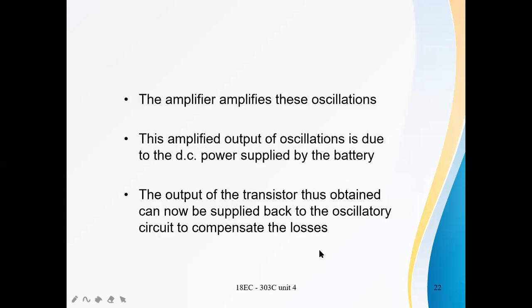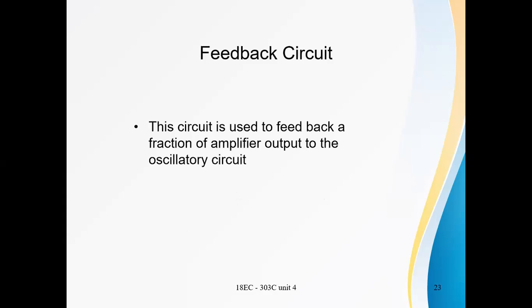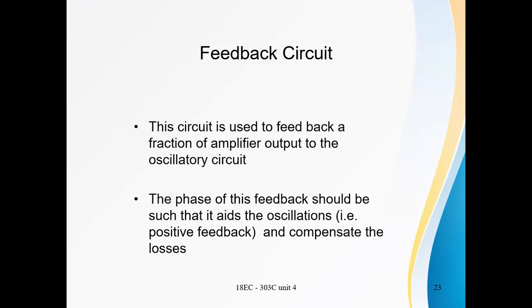There is a feedback circuit. The circuit is used to feed back a fraction of the amplifier output to the oscillatory circuit. Already we know the function of the feedback circuit. It takes the output and sends a part of the output to the input. The phase of this feedback should be such that it aids the oscillations.